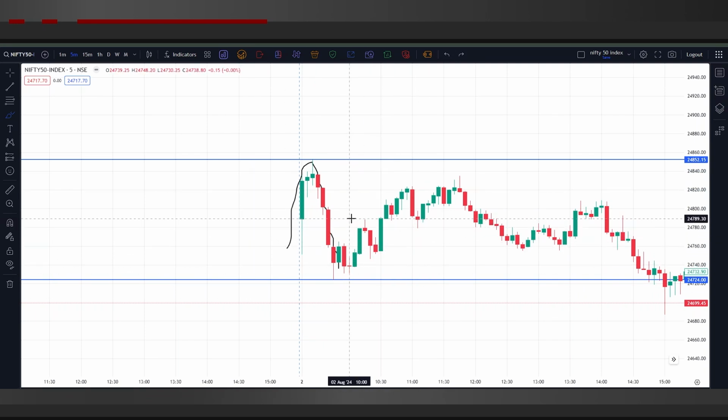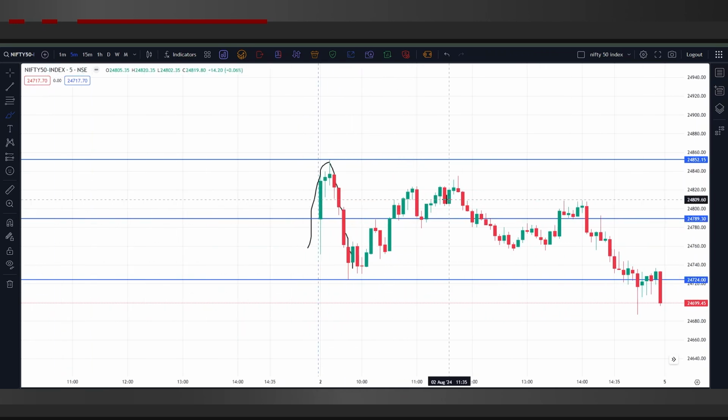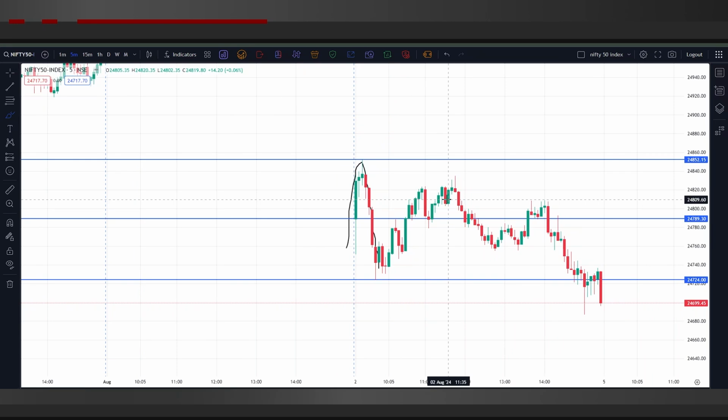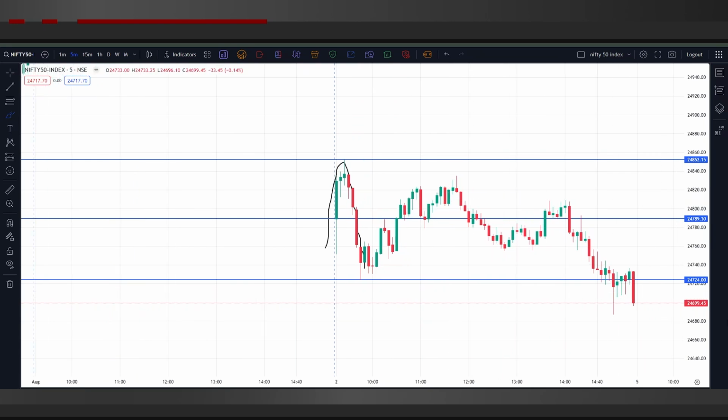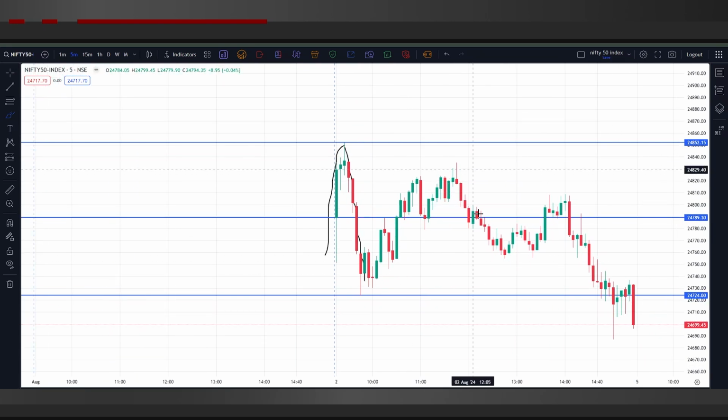So there was no point of waiting for another setup here, because we can see that this was already a failure of the first lower high lower low setup. So once we book any kind of loss, we don't think that there is any requirement of putting in another trade just because we think that there is a change of structure right here.